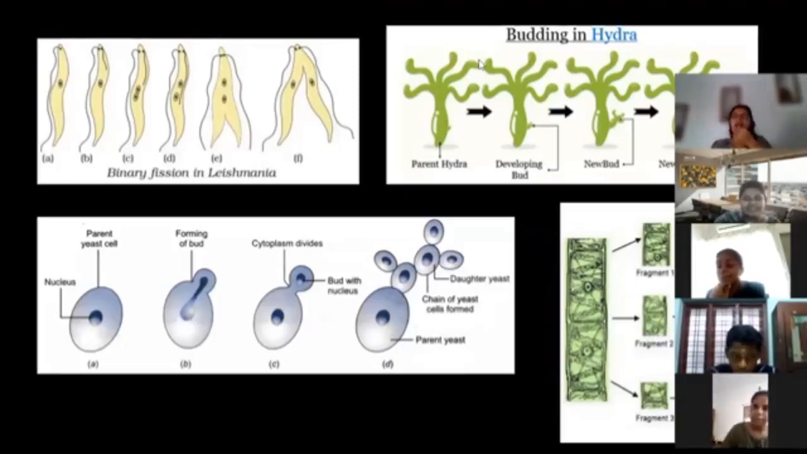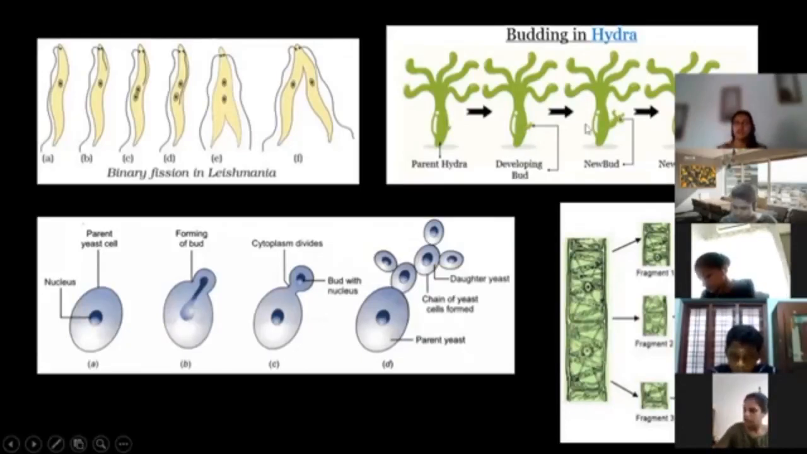In hydra, there is a particular position where specialized cells are going to develop small buds. This new bud is going to start developing, and ultimately become a new hydra. When it reaches a particular level of maturation, it is going to detach itself and survive as a new hydra.